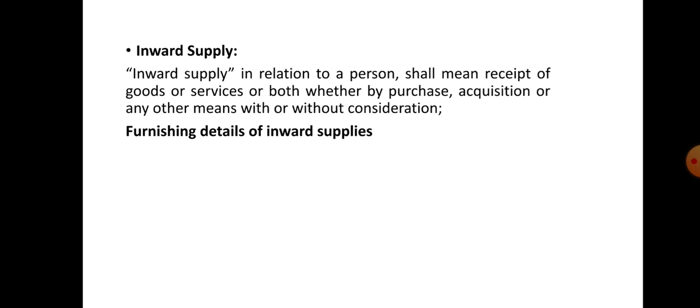These are the details to be furnished, provided that any extension of the time limit, if notified by the Commissioner of State Tax or Commissioner of Union Territory Tax, shall be deemed to be notified by the Commissioner.